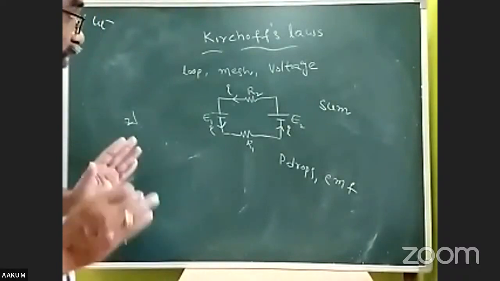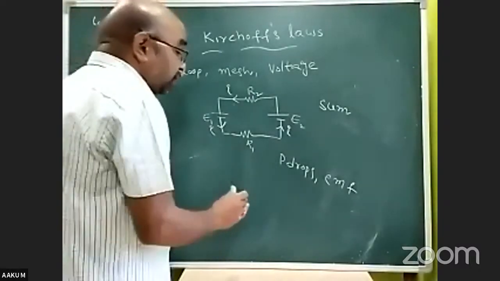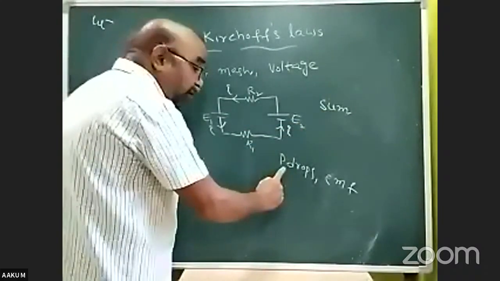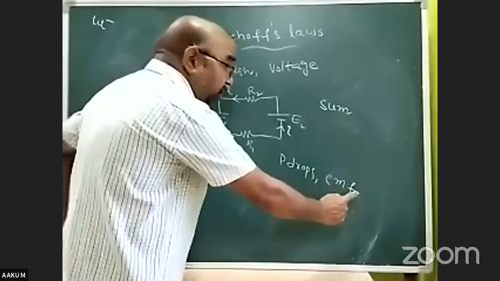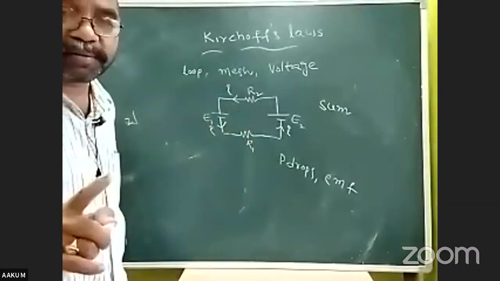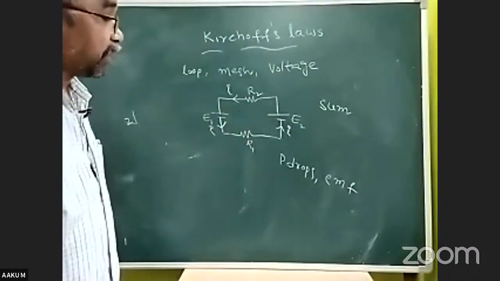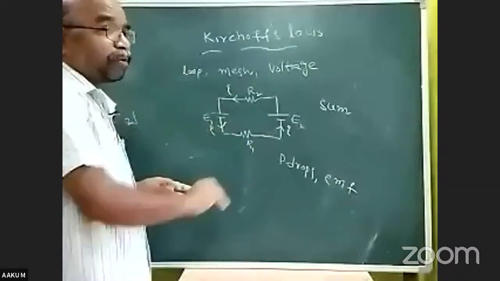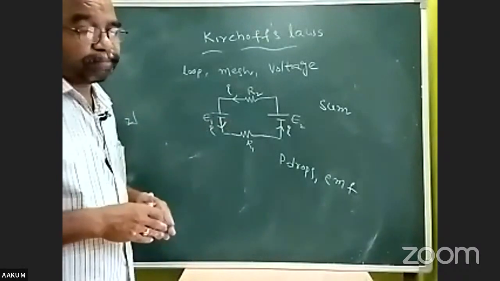Right. What is our law once again? The algebraic sum of potential drops and electromotive forces in a given closed loop is 0. That is the second law. Then how to put this statement into mathematical form?